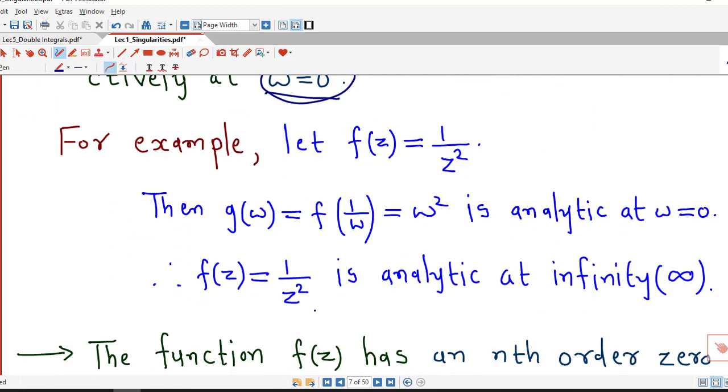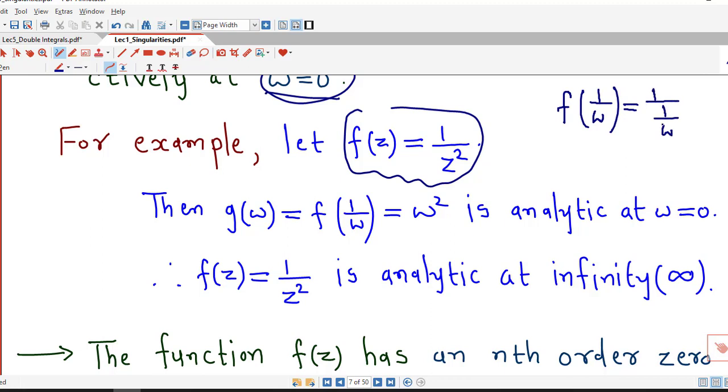So we consider this function f of z equal to 1 by z square. If I want to determine the behavior of this function at infinity, I define this function as g of w equal to f of 1 over w. Now f of z is 1 by z square, so if we replace z by 1 over w, we have 1 over square of 1 over w, that is going to be w square. So g of w is w square, and we know that this function is analytic everywhere, therefore it is analytic at w equal to 0.